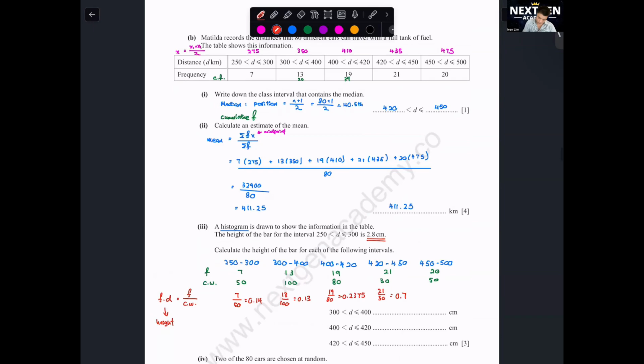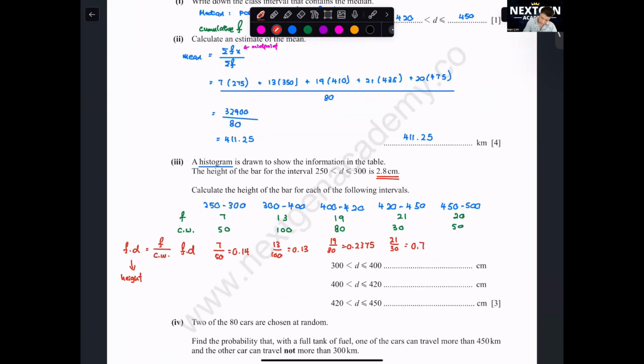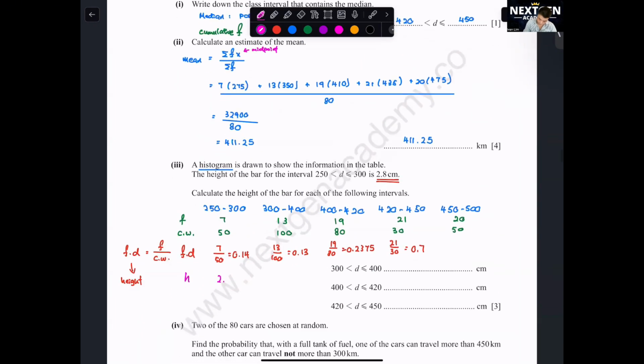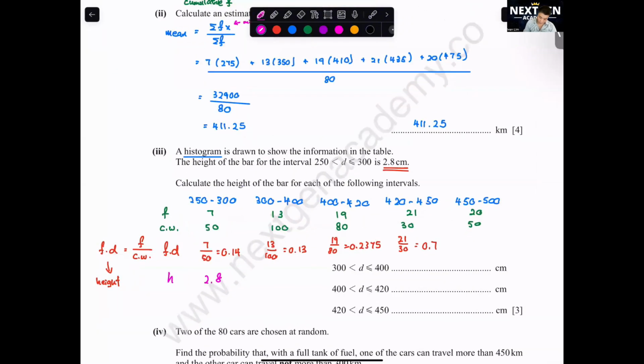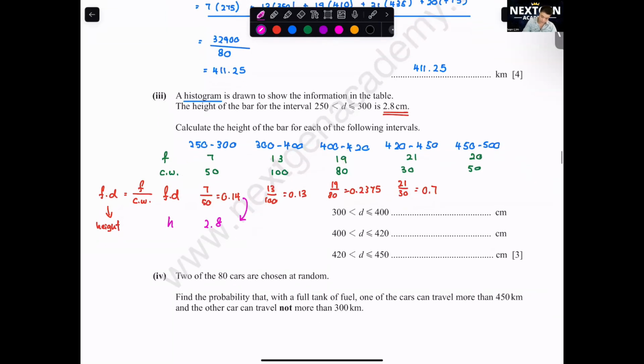Now they say your first one, the height, so this is your frequency density, the height is equal to 2.8 cm. So we need to find what is the scale to multiply. Let's say I want to find my K value. My K value will be, you take the height divided by 0.14 because your height represents the frequency density. So 2.8 divided by 0.14, you will multiply by 20. So all these values you need to multiply by 20.